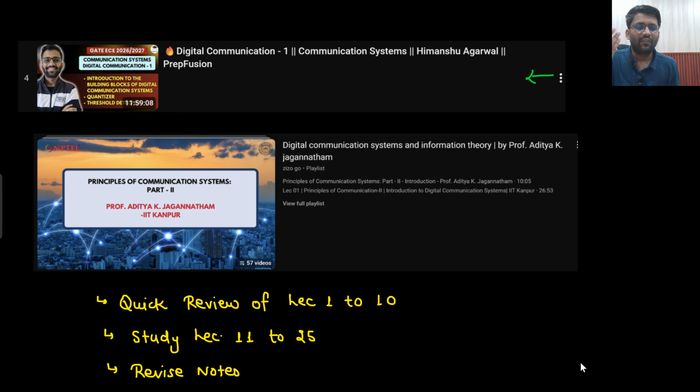I keep on giving free trials as well. Some 4-5 days of free trials I would give, mostly in June or July, or somehow I try to bring some free content, but putting everything completely on YouTube will be difficult for me. First, you will study digital communication 1. This is digital communication 1. Here, till threshold detector, you will be able to cover.